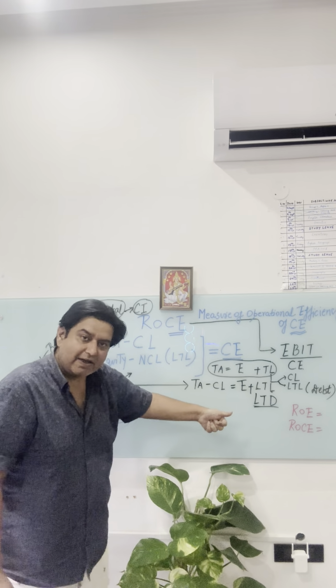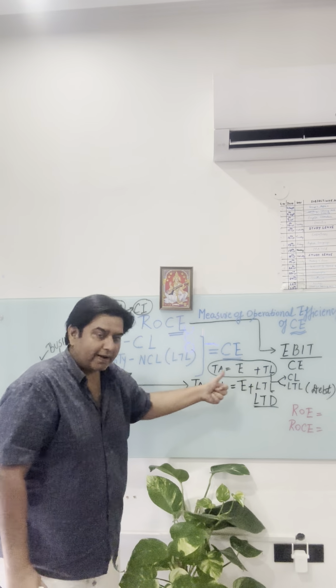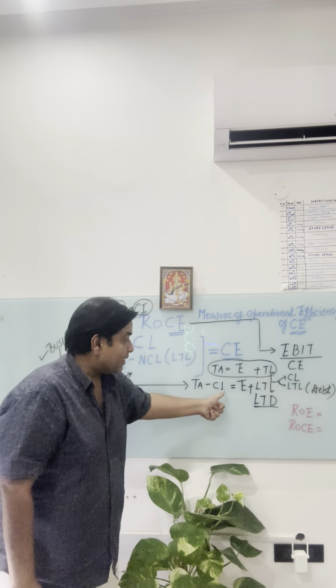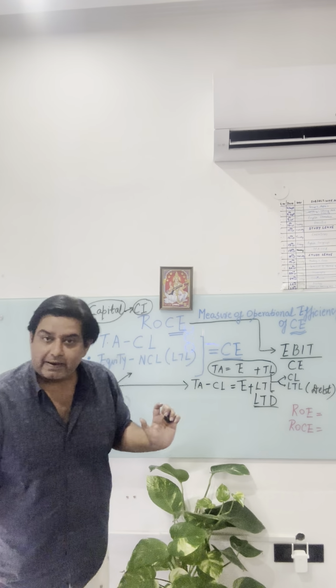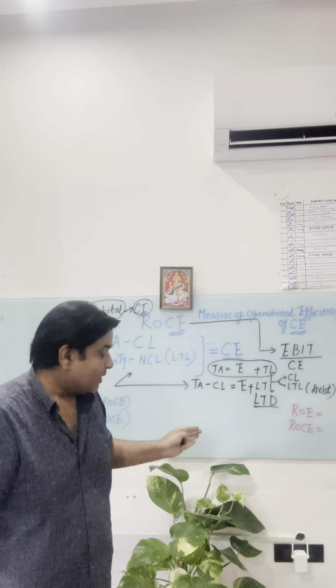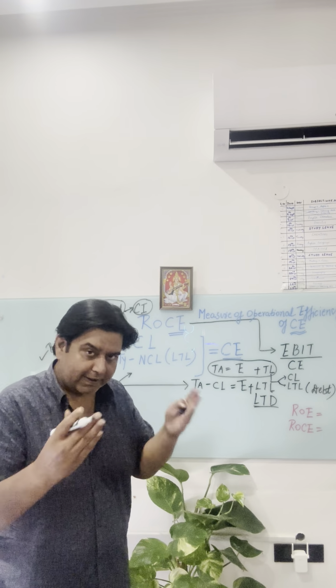I have to simply rearrange these variables in the equation. So I'll take current liabilities from right side to left side, so it becomes total assets minus current liabilities equals what? Equity plus long term liability. Clear? So total assets minus current liabilities equal equity plus long term liability or long term debt.